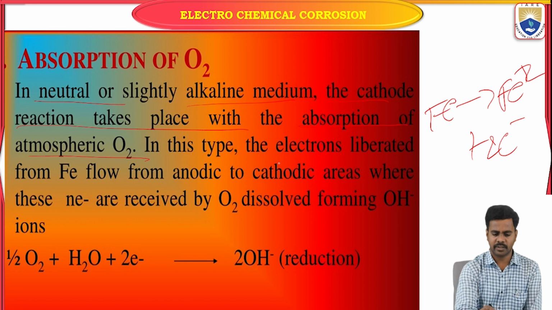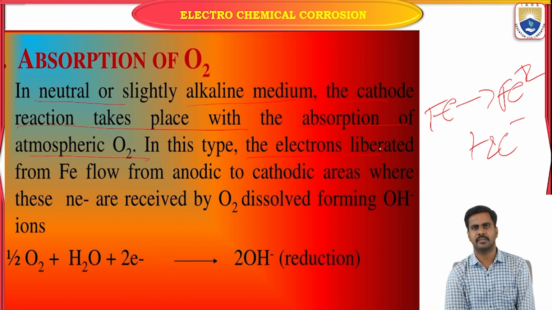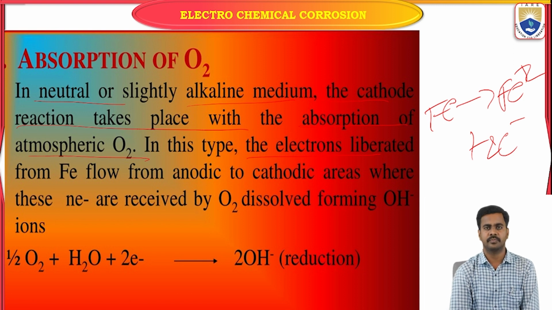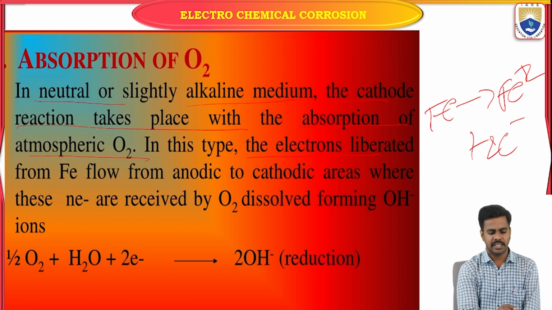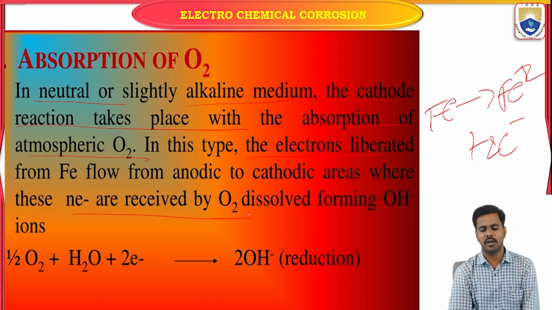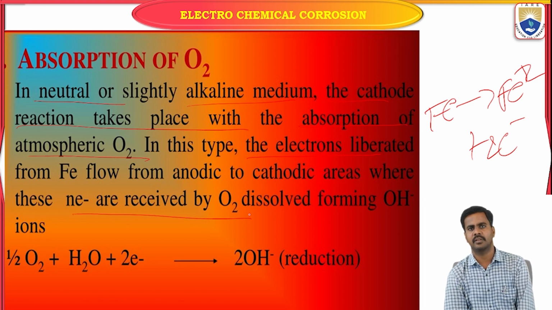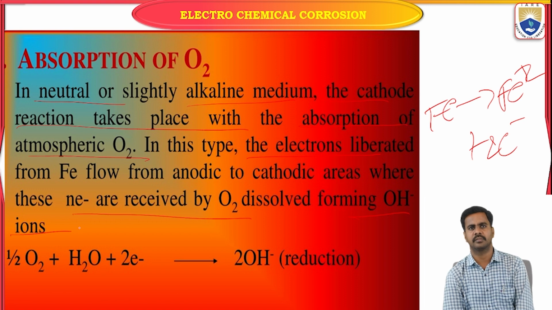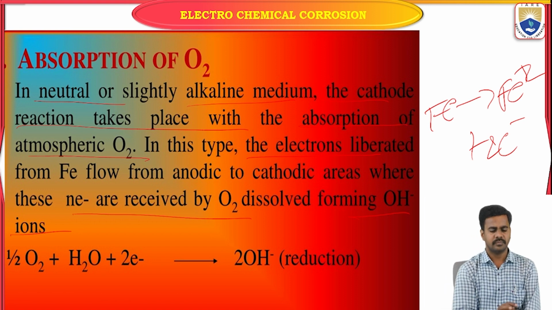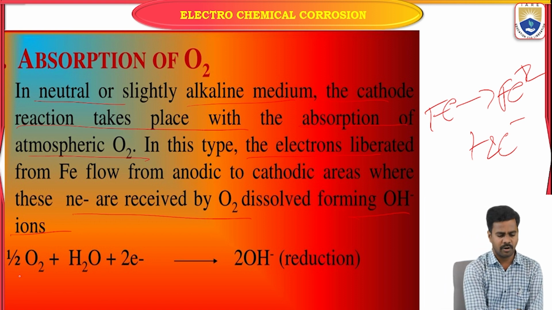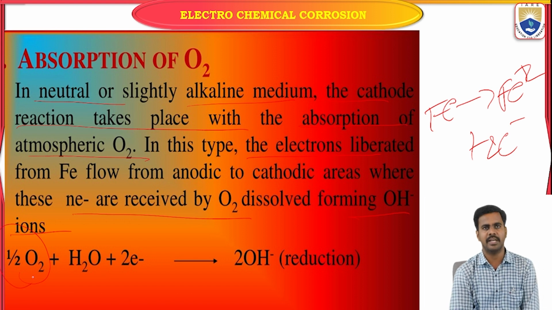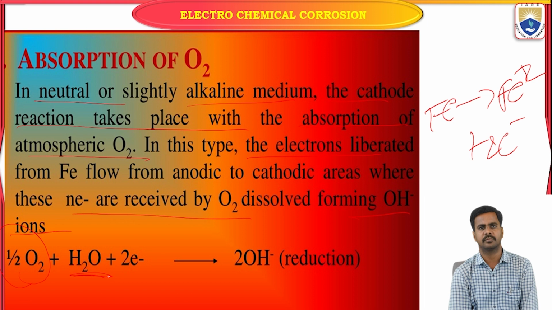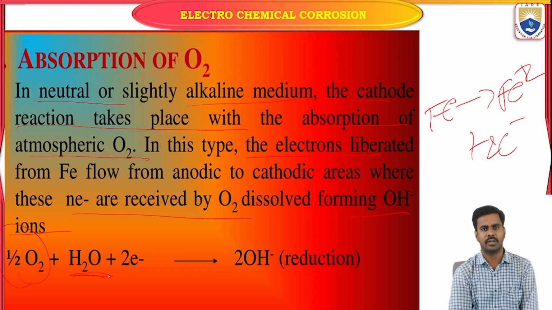Whatever electrons are formed at the anode flow towards the cathode. These electrons are received by dissolved oxygen, forming OH minus ions. You can see here the oxygen which is present in the environment. That environment should be neutral, that means the water molecule is neutral.